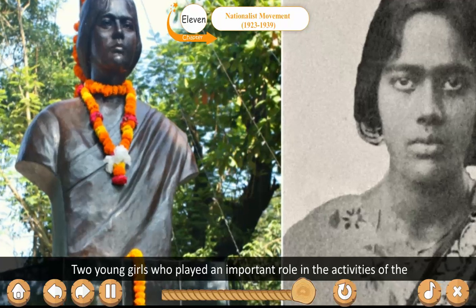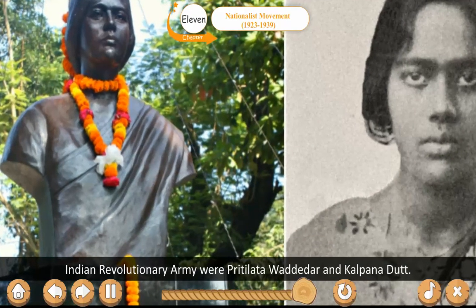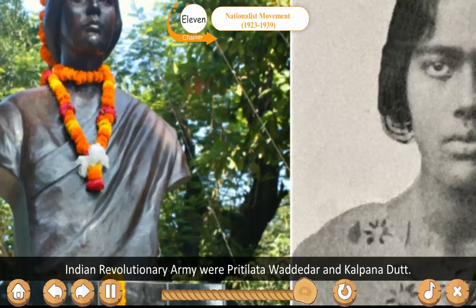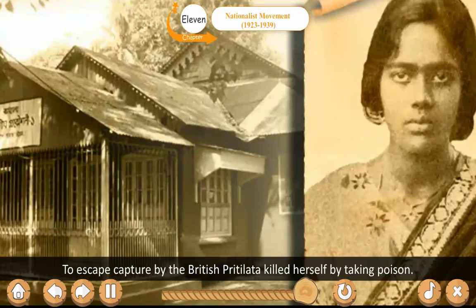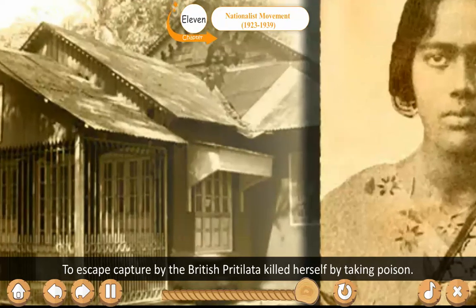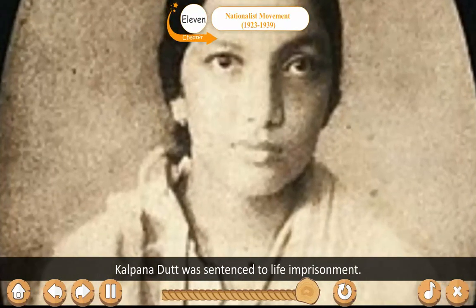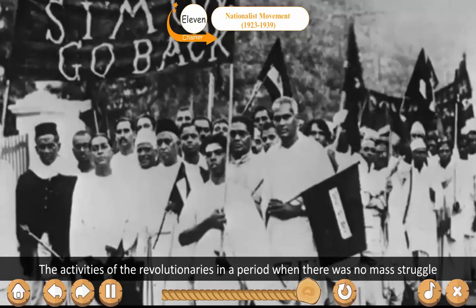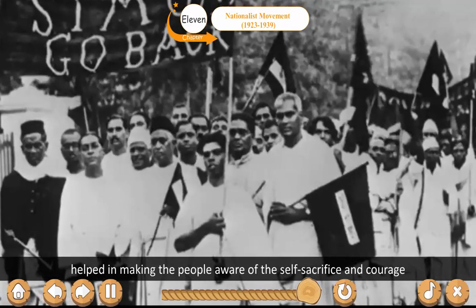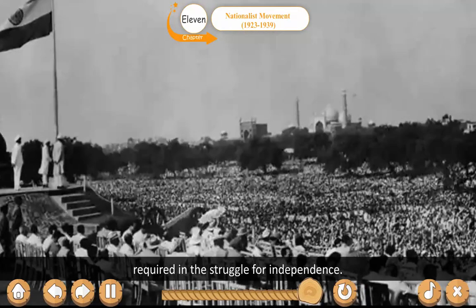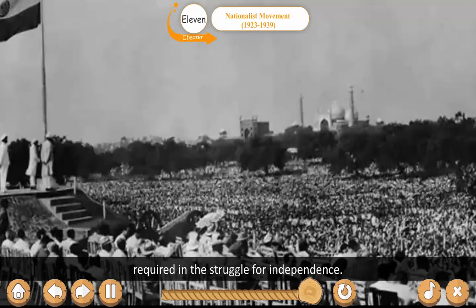Two young girls who played an important role in the activities of the Indian Republican Army were Pritilata Waddedar and Kalpana Dutt. To escape capture by the British, Pritilata killed herself by taking poison. Kalpana Dutt was sentenced to life imprisonment. The activities of revolutionaries in a period when there was no mass struggle helped in making the people aware of the self-sacrifice and courage required in the struggle for independence.